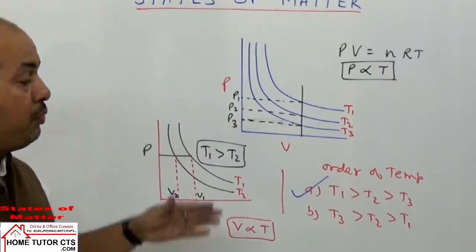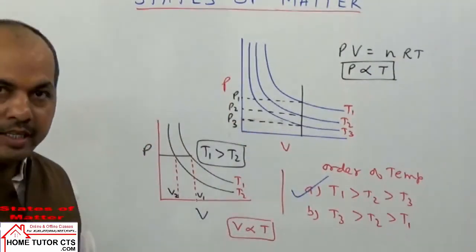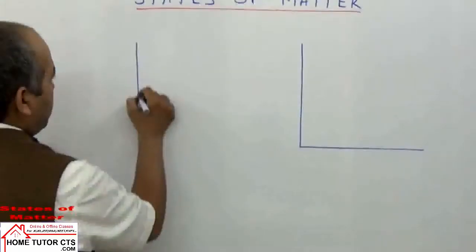Okay, now if you draw the graph of P versus 1 by volume, which gives a straight line, then also you get a question. That is the next point.